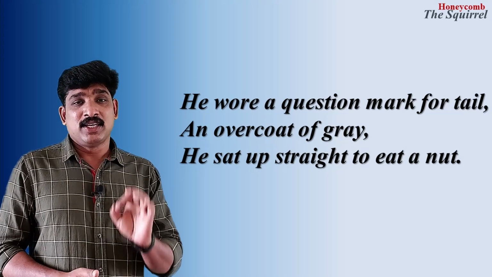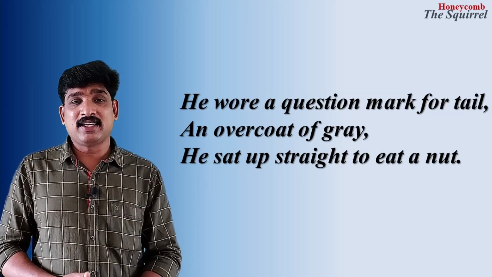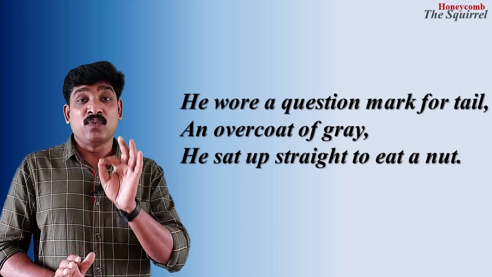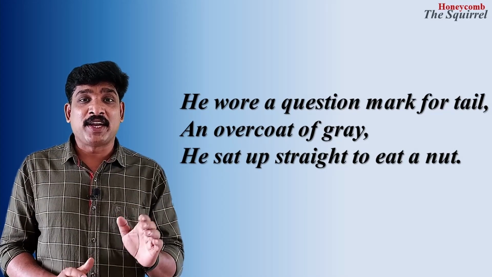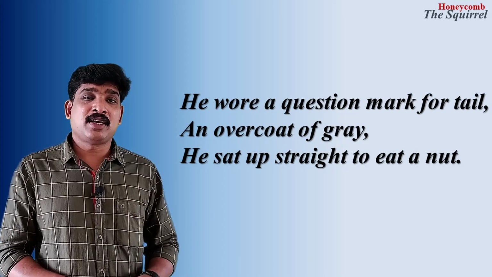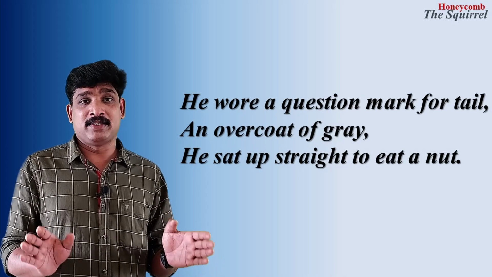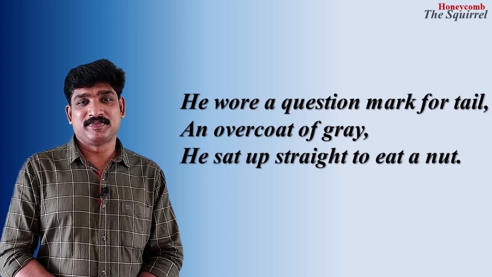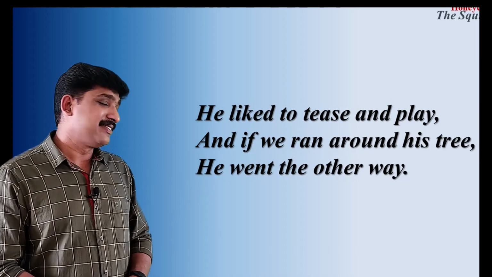With this usage, the poetess wants to say that the squirrel has grey fur all over its body, which looks like it is wearing a grey overcoat. And we can say the first stanza is all about the physical appearance of the squirrel and its way of eating its food. Now look at the second stanza.